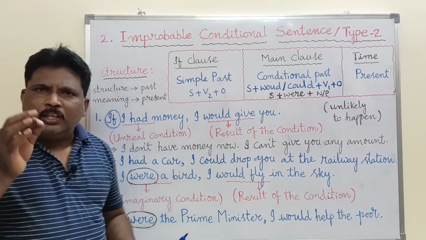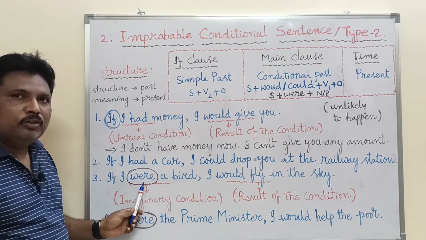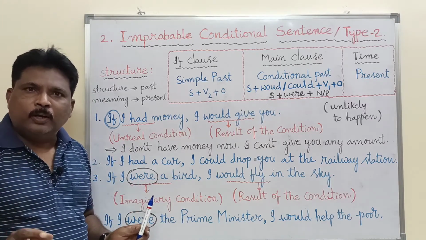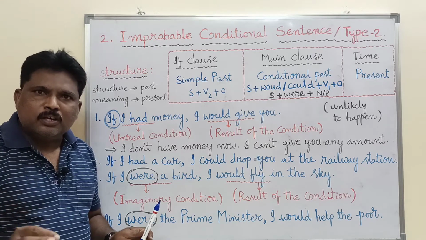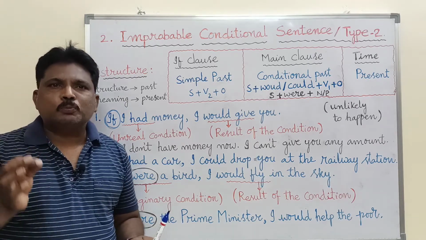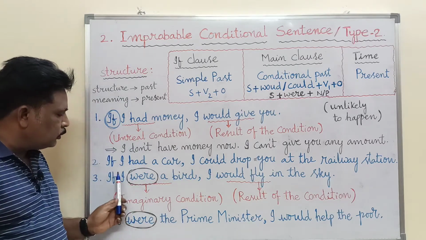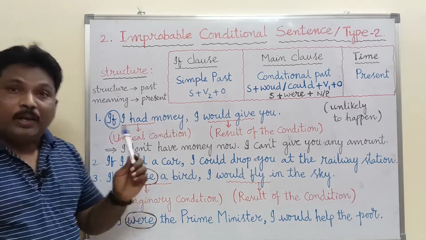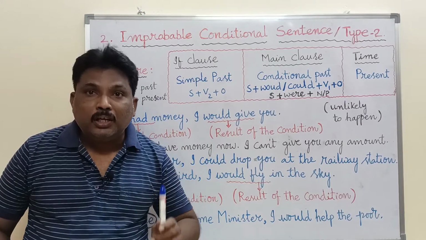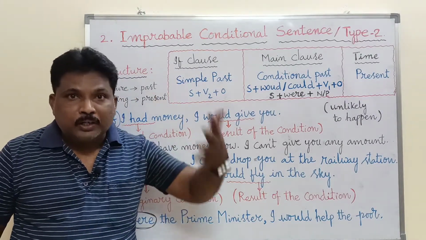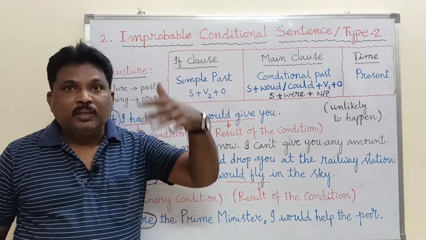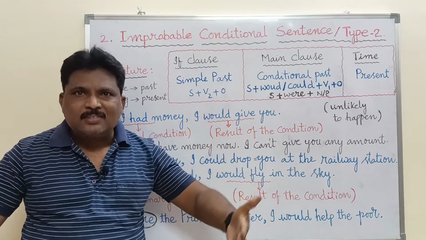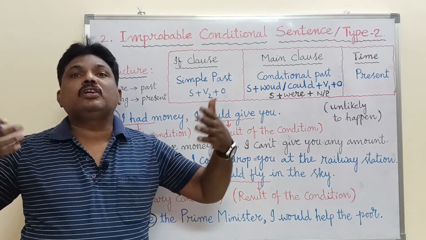Remember, my dear students, in imaginary condition, the verb used is were. Irrespective of the subject, let the subject be first person singular or plural, second person singular or plural, third person singular or plural, or any proper noun. Regardless of the subject used before this verb, the verb is were. Whenever the verb were is used, it is called imaginary condition. If I were a bird, if you were a bird, if she were a queen, if he were a king, if they were rich people, these are all the clauses used to introduce imaginary sentences.